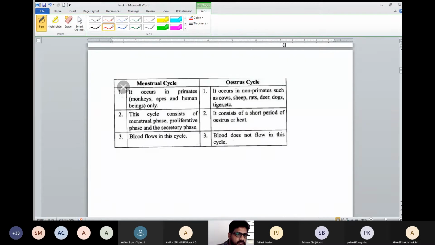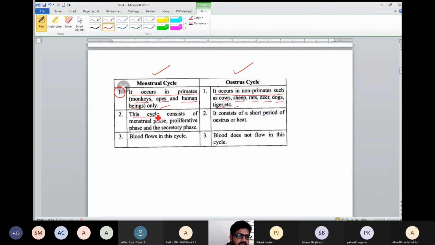See, this is menstrual cycle. This is estrous cycle. First point: menstrual cycle occurs in primates, for example monkeys, apes, human beings and all. Whereas the estrous cycle occurs in non-primates. Non-primates means the digital formula is not 2, 3, 3, 3, 3. Examples: cows, sheep, rats, deer, dogs, tiger, etc. This is the first difference.